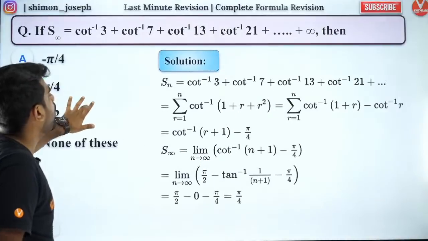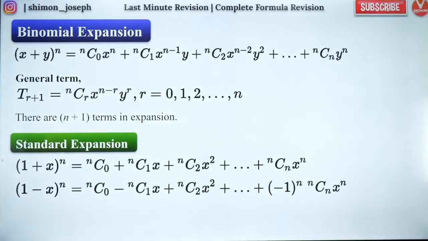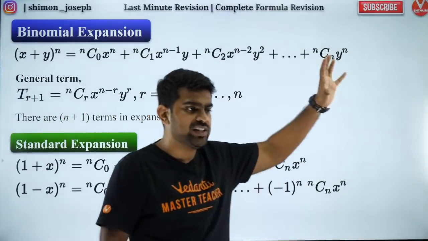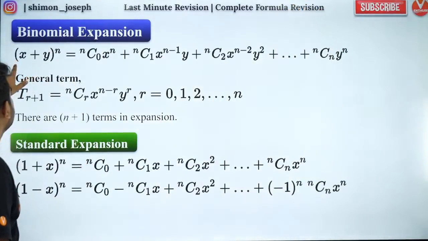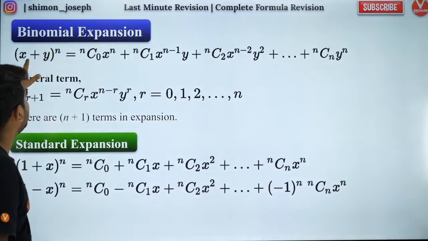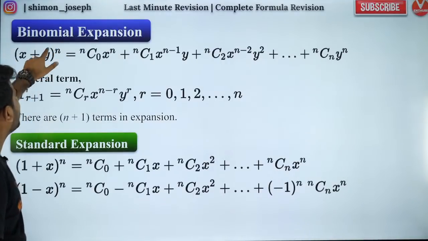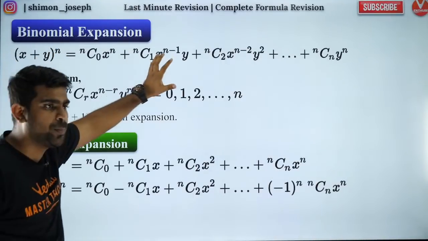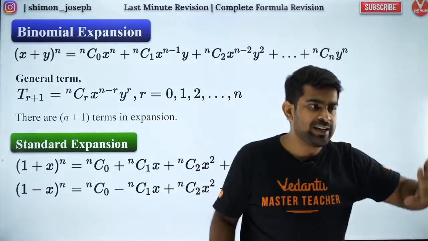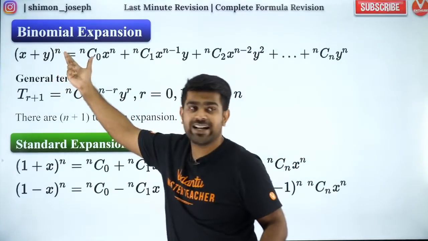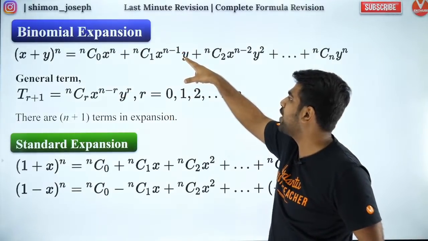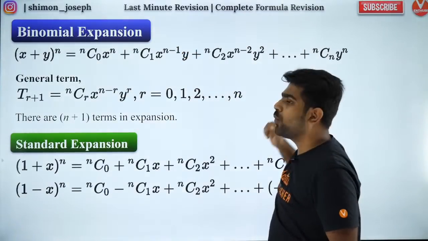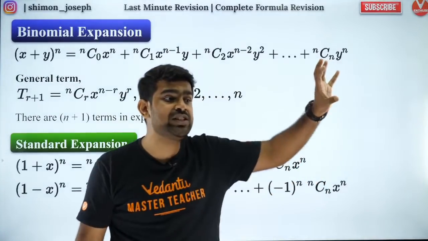So people, shall I move forward? Everybody, let's go into the formula revision. I'm going to start off with the next topic, which is binomial theorem. Are you all ready? Perfect. So first thing you should know is the binomial expansion of x plus y whole power n. So x plus y whole power n will be equal to nC0 x power n plus nC1 x power n minus 1 y power 1, and so on, all the way up to nCn x power 0 y power n.